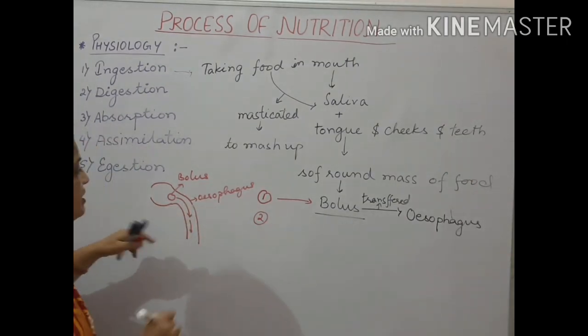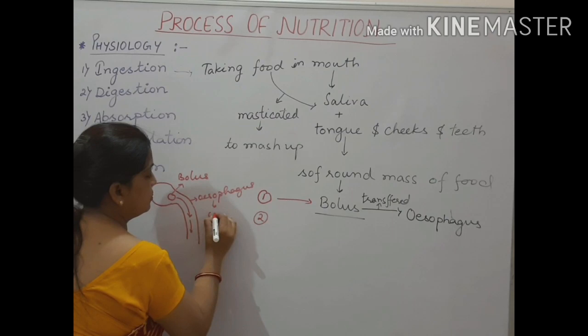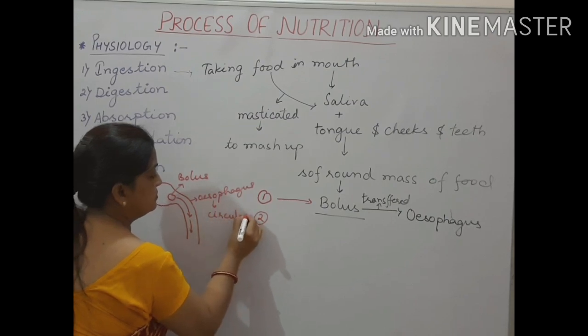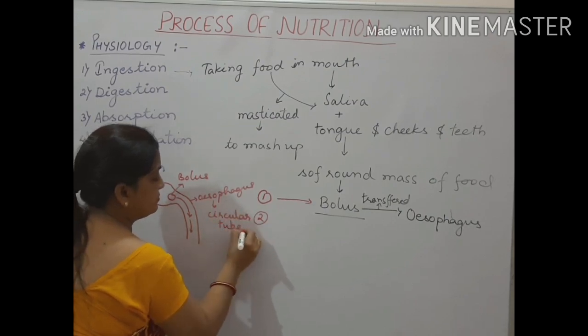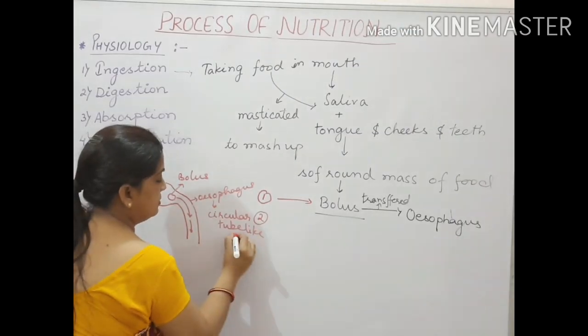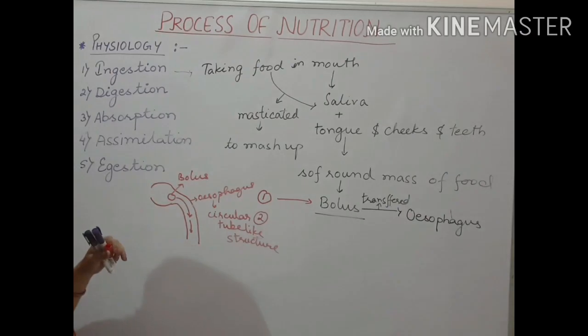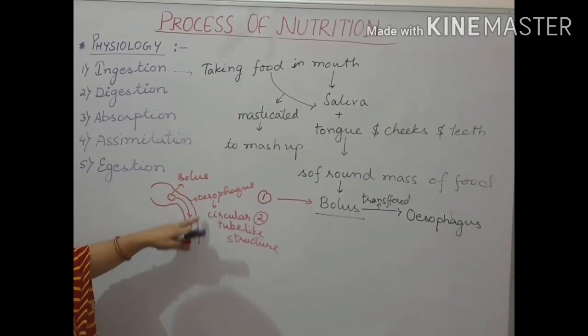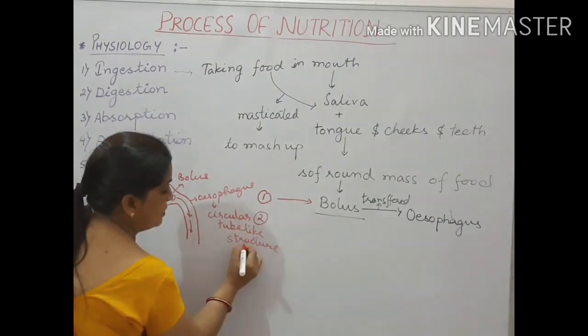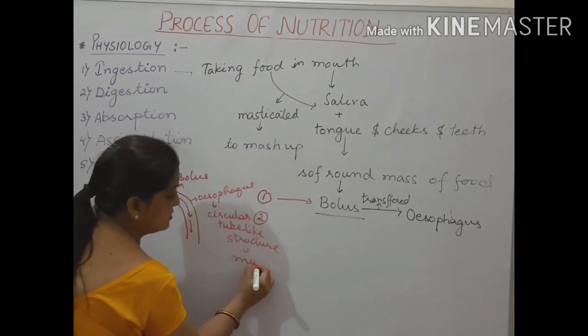And this oesophagus is a circular, tube-like structure. It is a tube. I told you when I was discussing the parts of the digestive system, the alimentary canal. So this oesophagus is a tube, and this circular tube-like structure is made up of muscles.